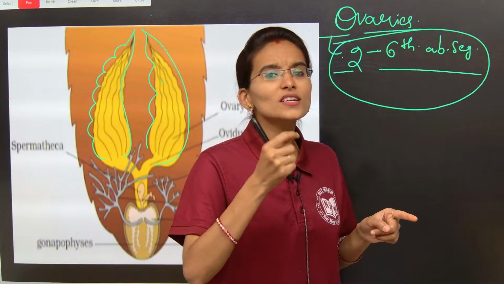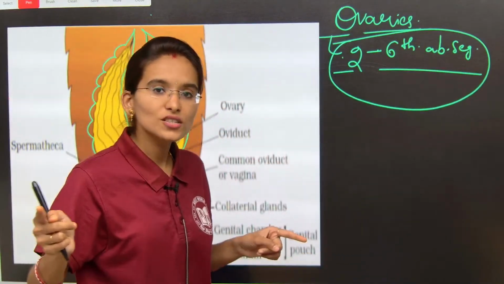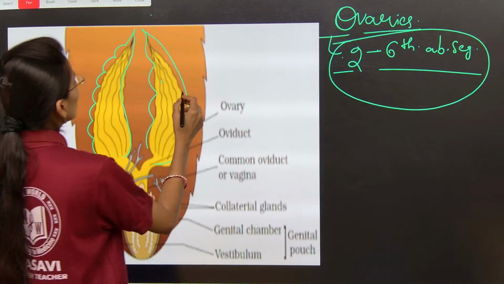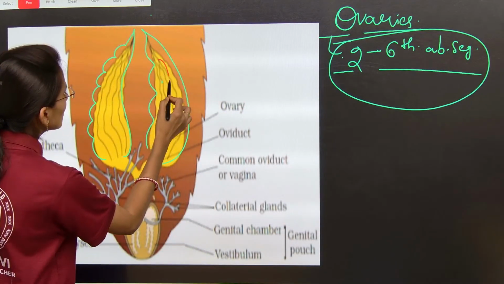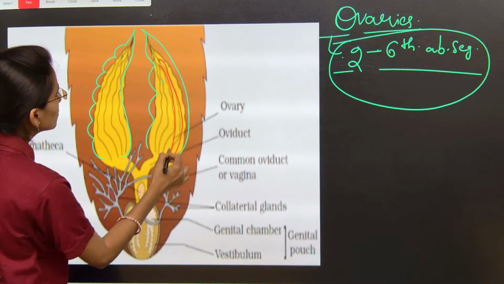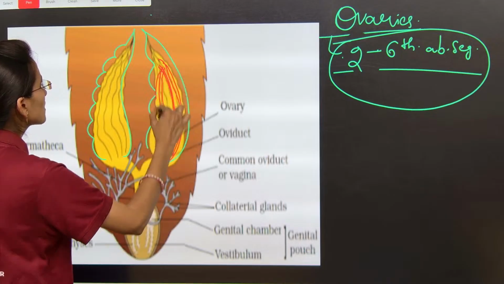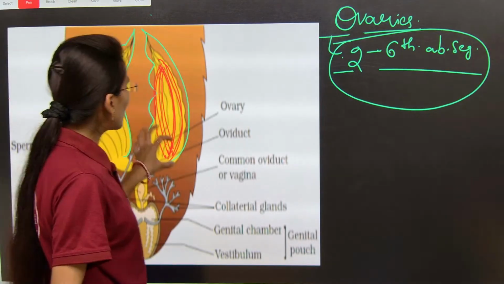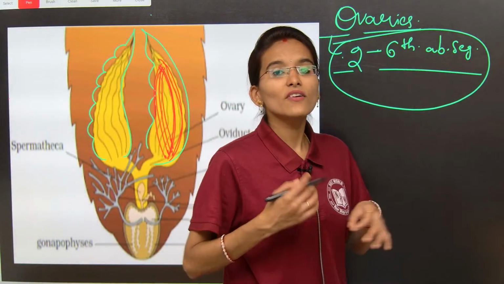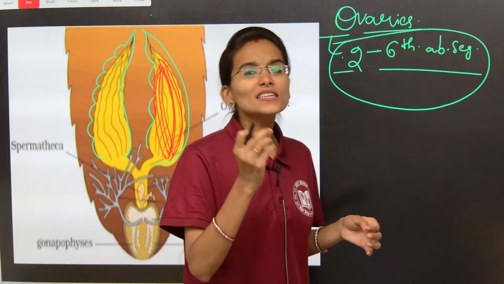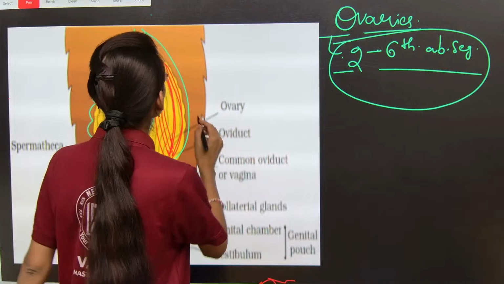Okay. Continuously 8 to 9 thread-like structures will arise. Those thread-like structures are called ovarioles. Can you see this? Yes. So, 1, 2, 3, 4, 5, 6, 7 and 8. Continuously in this way we can find 8 to 9 thread-like structures. So, these thread-like structures are called ovarioles.